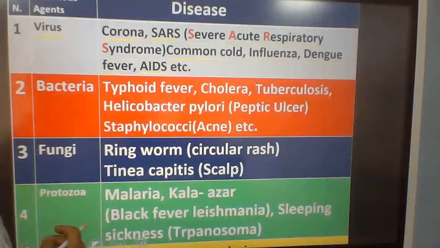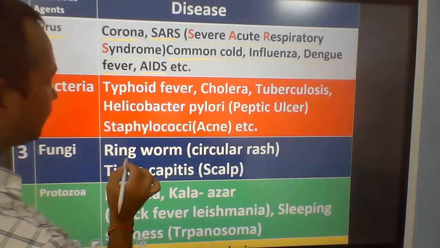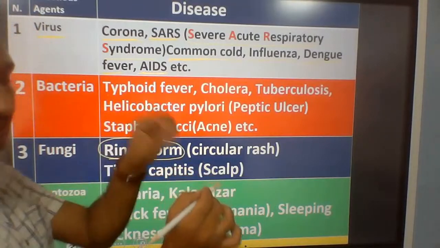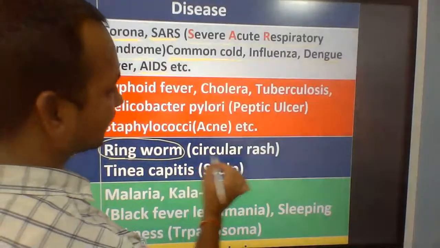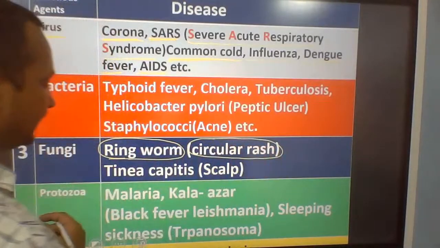Another group of agent of disease is fungi. Fungi cause ringworm. Ringworm, very common disease. Ringworm in the skin. Circular rashes develop in the skin. These circular rashes develop here.